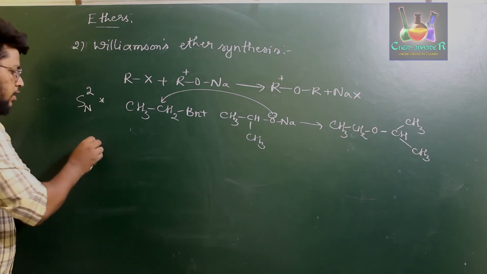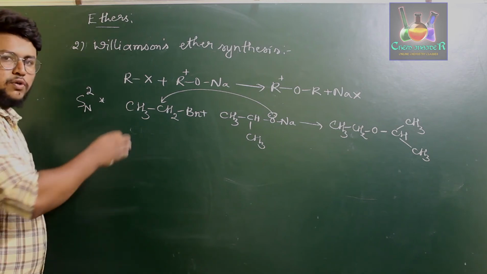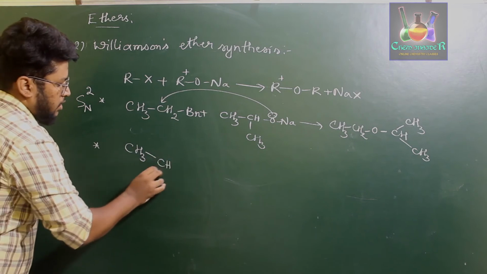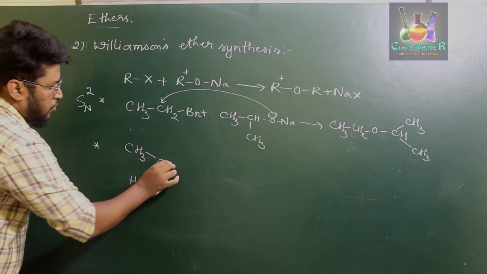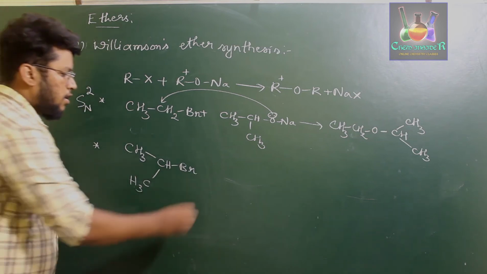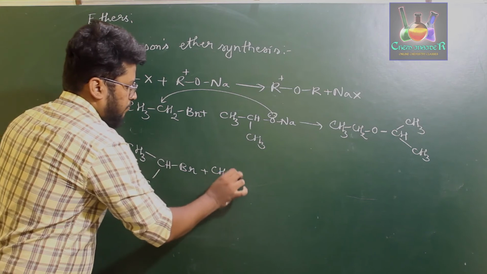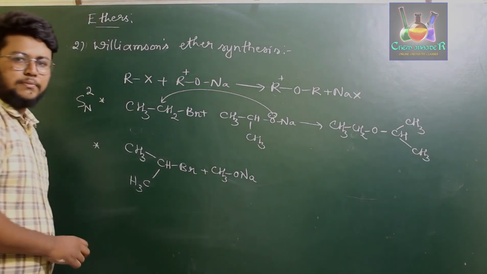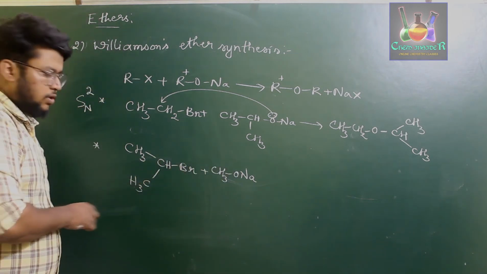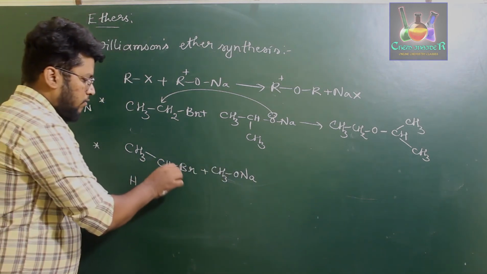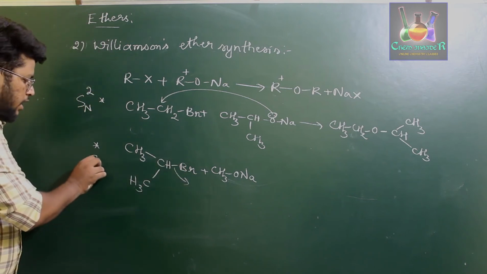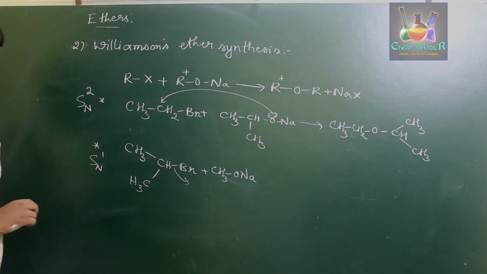So now consider a reaction in which you use a secondary alkyl halide, for example isopropyl bromide. What happens here is, when you treat it with CH3CH2ONa, when the alkoxide ion is trying to attack the carbon atom of this group, bromine will try to leave first and form a carbocation, and this particular reaction will undergo SN1 mechanism.